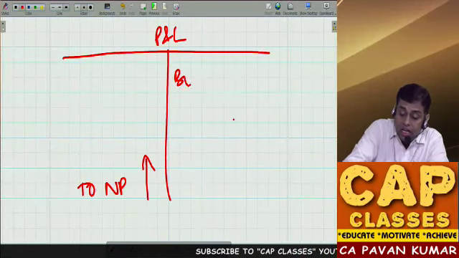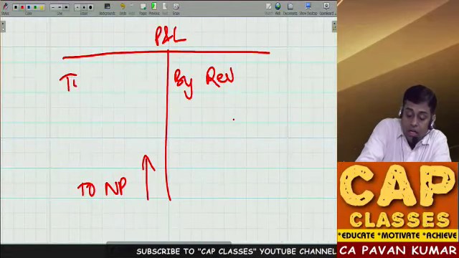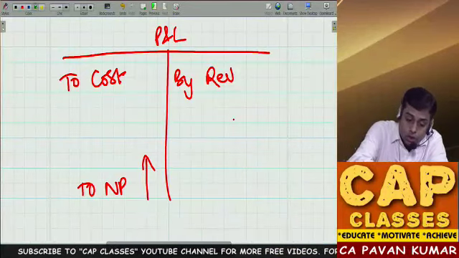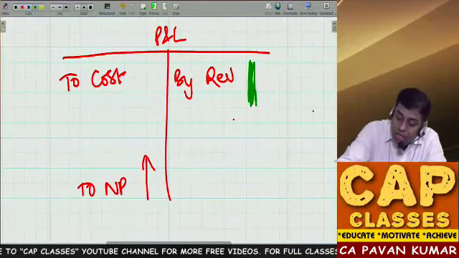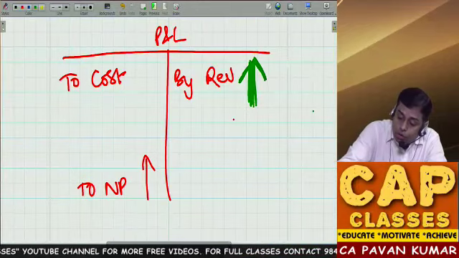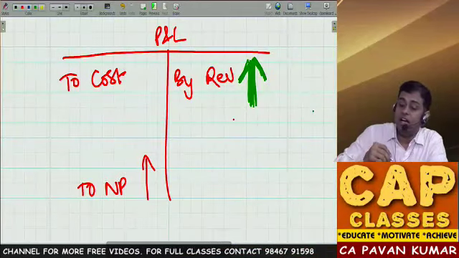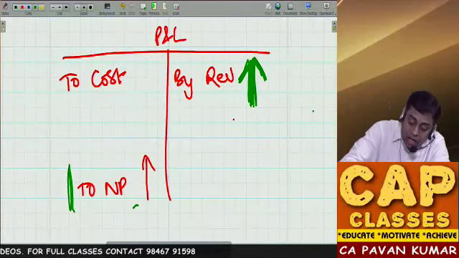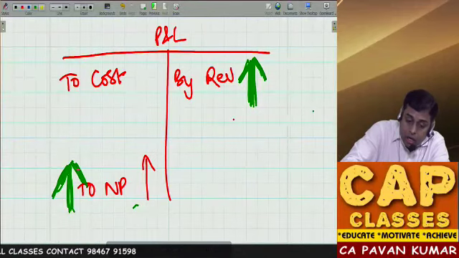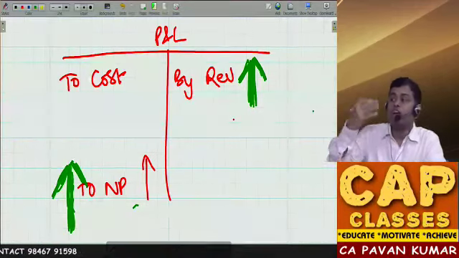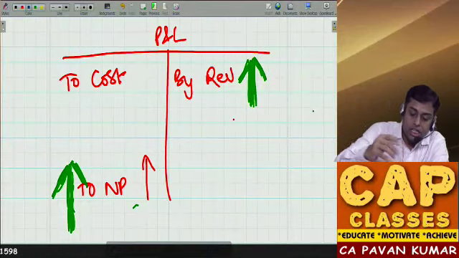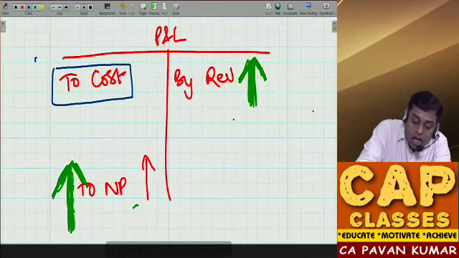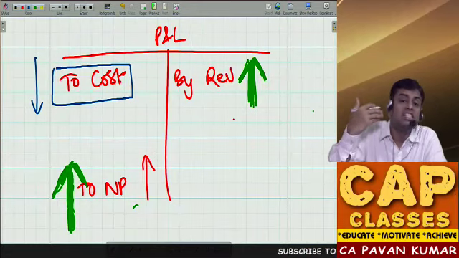Here revenue will be there, here cost will be there. A healthy company always wants to increase the revenue so that net profit will increase. But the problem is you cannot do that. So what will you do? You want to reduce the cost so that at least you will survive.